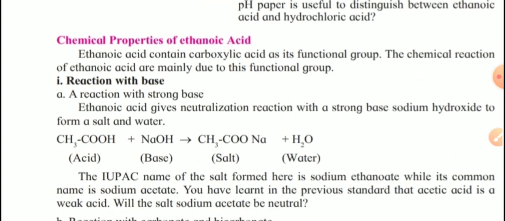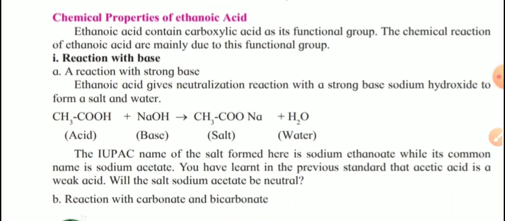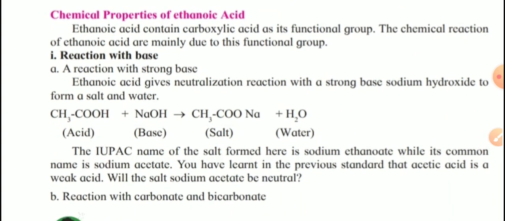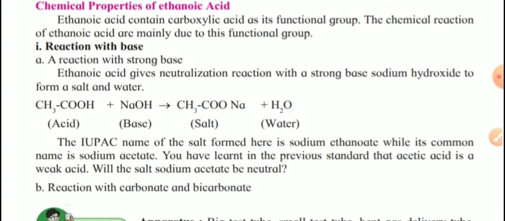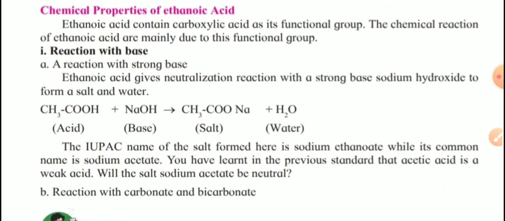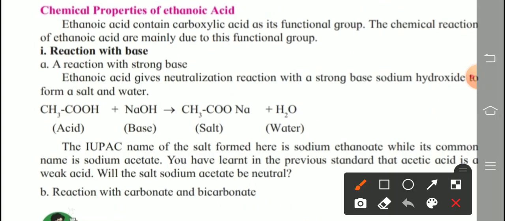Now, see here. Chemical properties of the second important compound, ethanoic acid. Ethanoic acid contains carboxylic acid as its functional group. All of you know that. The chemical reactions of ethanoic acid are mainly due to this functional group. Which functional group? That is the carboxylic acid. Carboxylic acid means what? COOH. This is the functional group.